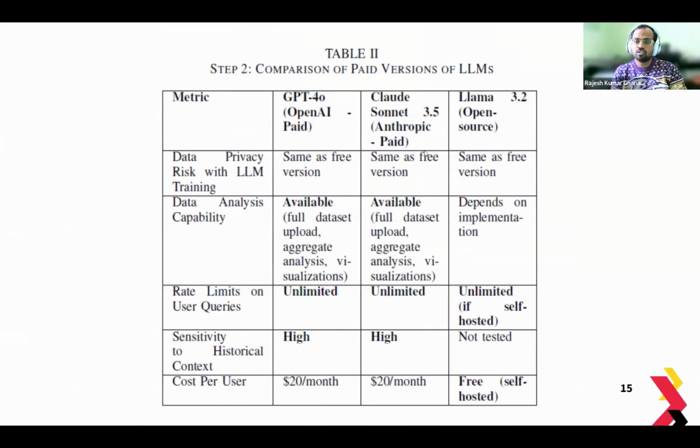So again, this is a table for step 2 comparison with the metrics, like data privacy risk with LLM training. Same with the free version, the data privacy risk is still high with GPT-4o and Claude Sonnet 3.5, and Llama is basically no risk because you're hosting it in your own infrastructure. Data analysis capability is enhanced here because it allows us to upload full data sets